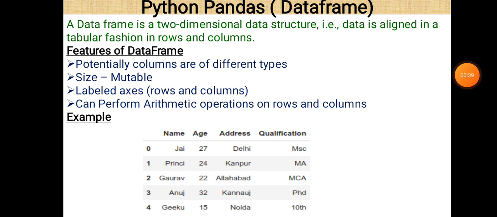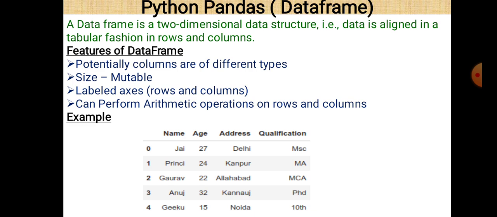What is a data frame? A data frame is a two-dimensional data structure. Data is aligned in a tabular fashion in rows and columns. The features of data frames are: first, potentially columns are of different types. Second, size is mutable. Third, labeled axes in terms of rows and columns, and we can perform arithmetic operations on rows and columns.